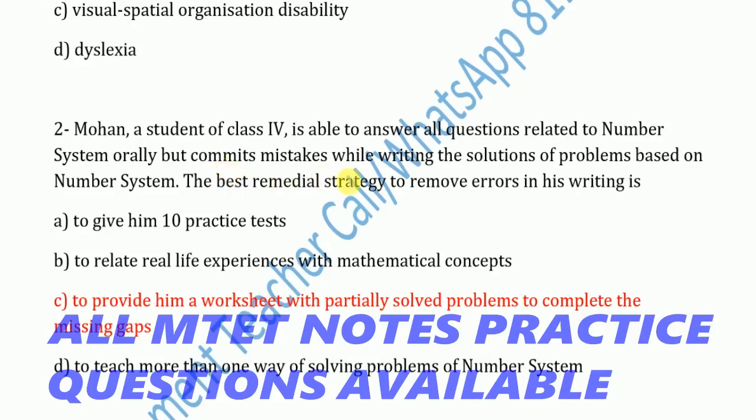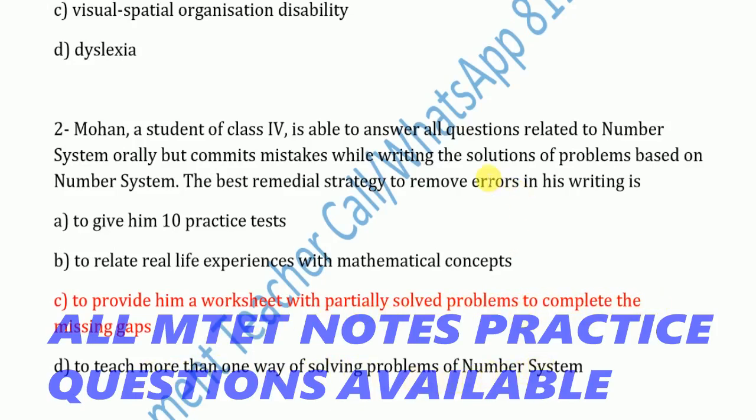What is the best remedial strategy to remove this kind of error? How can we remove that error from the students? Here are the options. To give him 10 practice tests, it is absolutely wrong. Then to relate real life experience with mathematical concepts, to provide him a worksheet with partially solved problems to complete the missing gaps, to teach more than one way of solving problems of the number system.